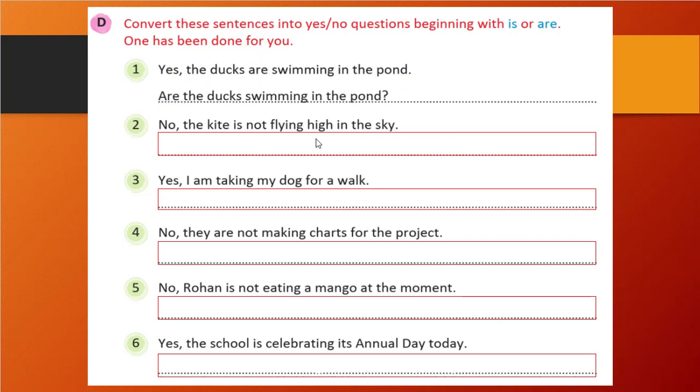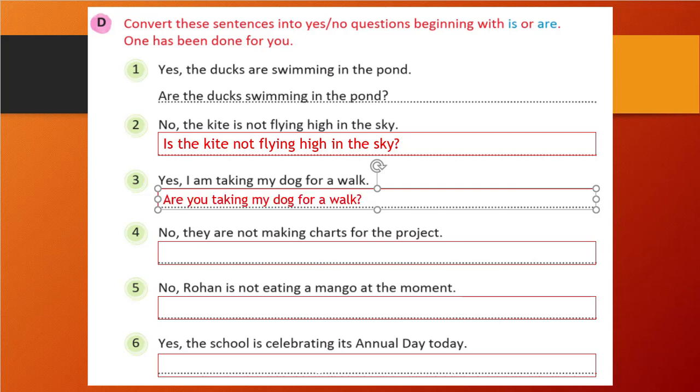No, the kite is not flying high in the sky. Is the kite not flying high in the sky? That is the answer. Is the kite not flying high in the sky? That will be the answer. Next: I am taking my dog for a walk. So here we will convert it: are you taking my dog for a walk? Right? You are asking someone. So, are you taking my dog for a walk?